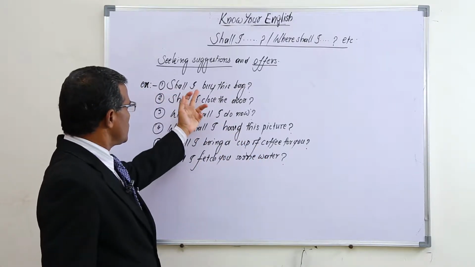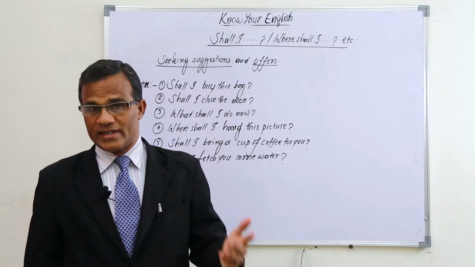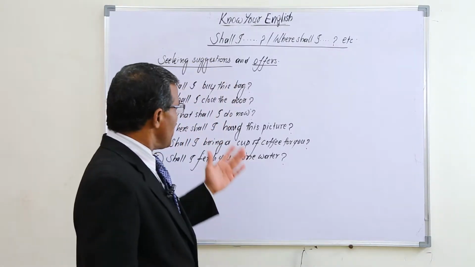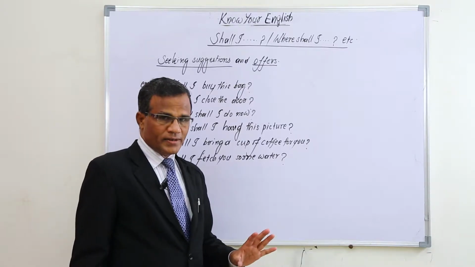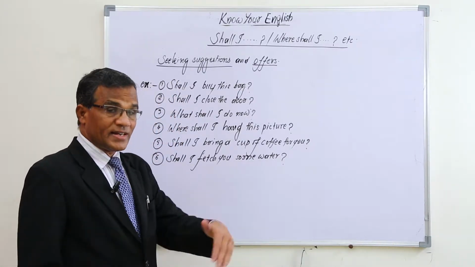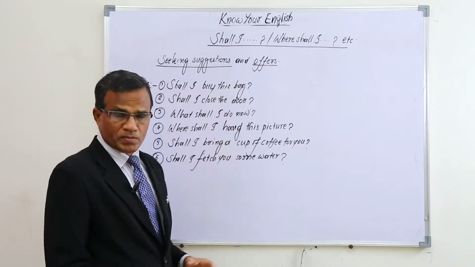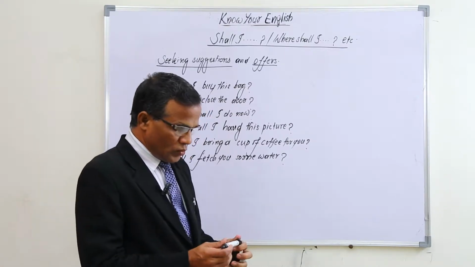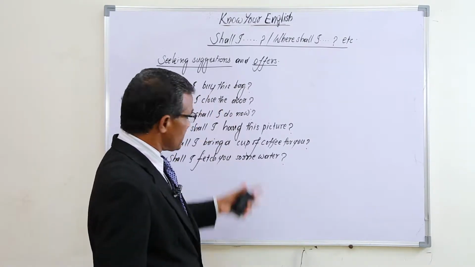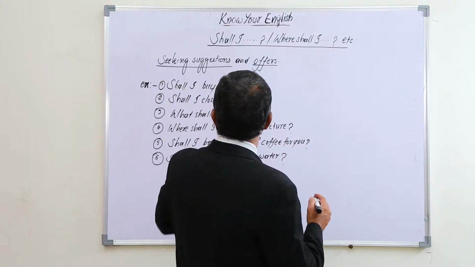You see here, shall I buy this bag? Means what's your opinion? What's your suggestion? If I buy this bag, is it okay for you? Does it seem good? So when we want a suggestion from another person, we ask this question, shall I buy this bag? Okay, the response I'll first mention on the board, and after that I'll explain them question-wise.